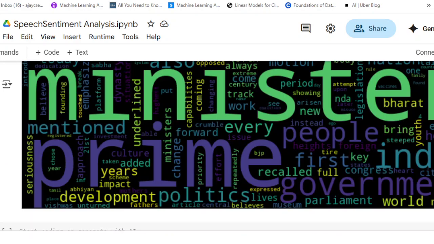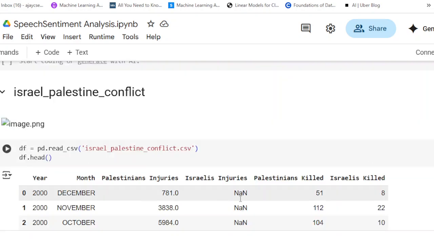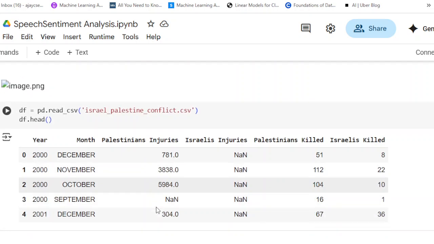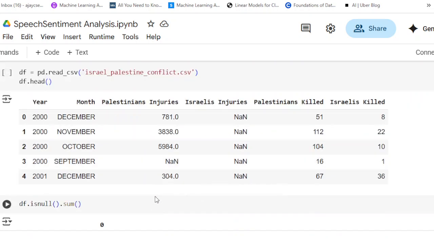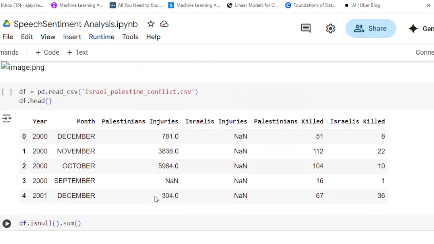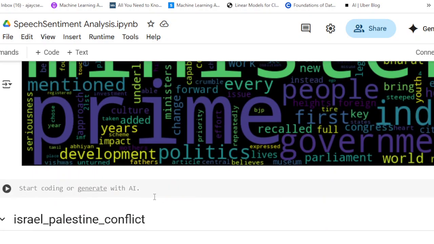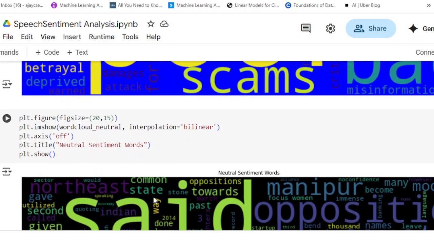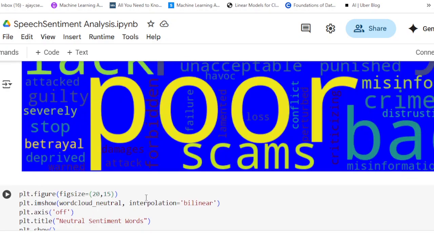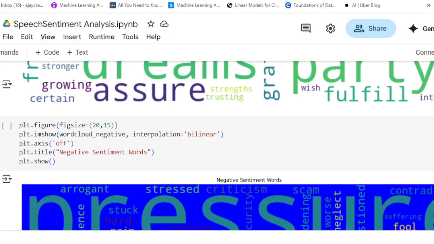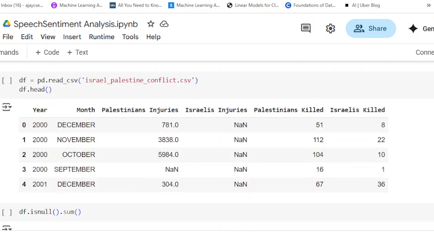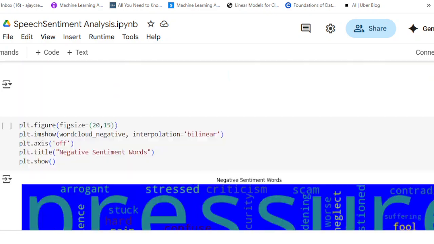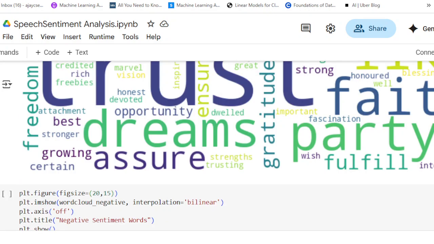So like this, we can analyze the speech using the sentiment analyzer. We can ascertain the overall mood of that particular speech using the SentimentIntensityAnalyzer class.